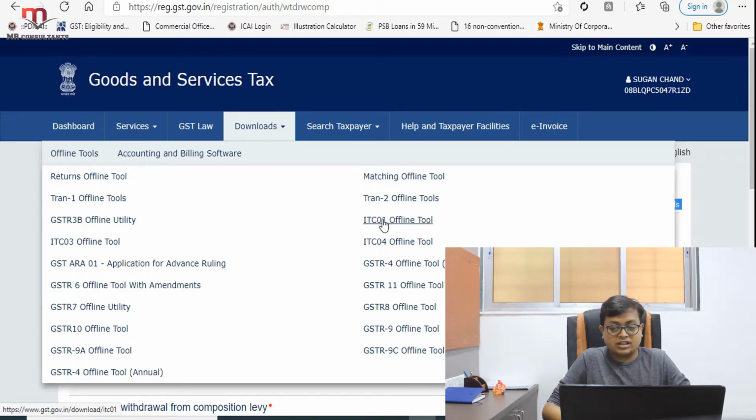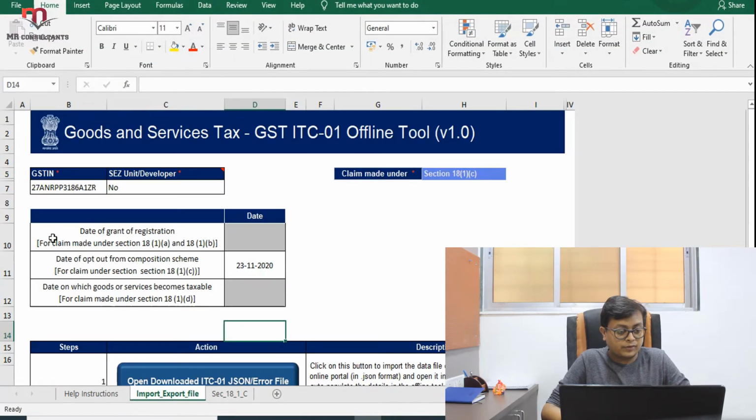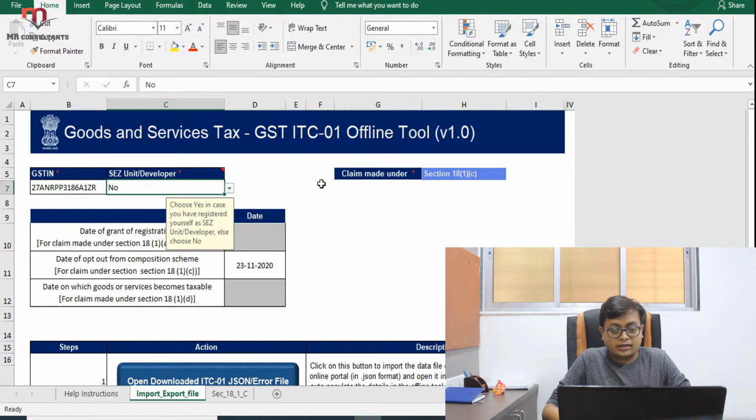We have to download this, and once you download it, you can see this. This is how the form looks. This is basically a utility. Here you have to mention your GST number. You have to mention whether you are an SEZ developer or not, and the claim made.